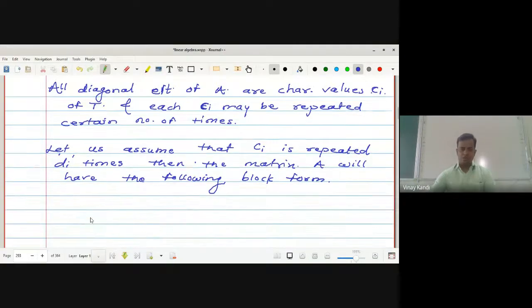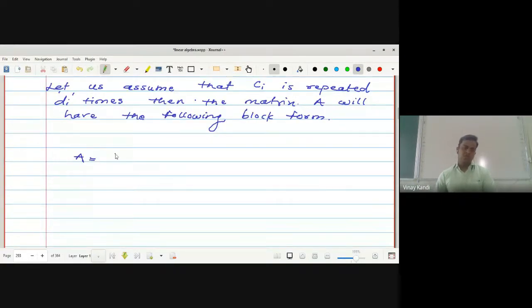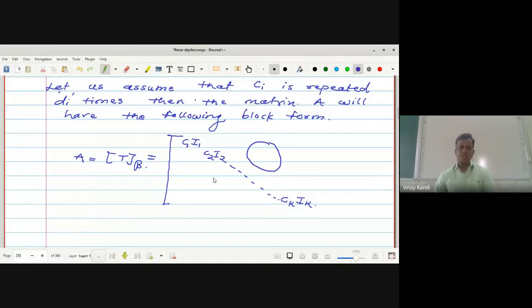Suppose this one is the matrix A, the matrix of T relative to the basis beta. The first diagonal block is C1 I1, the second is C2 I2, up to Ck Ik, where I1 is the identity matrix of order d1 cross d1, I2 is the identity matrix of order d2 cross d2, and all the non-diagonal elements are 0.